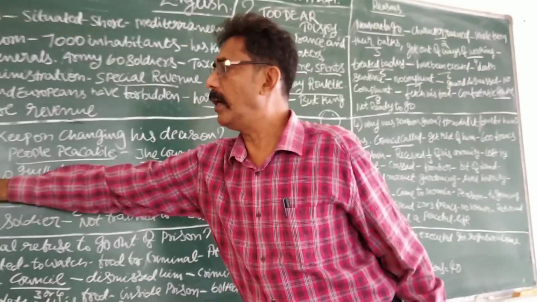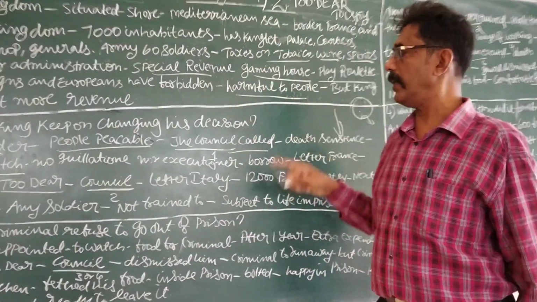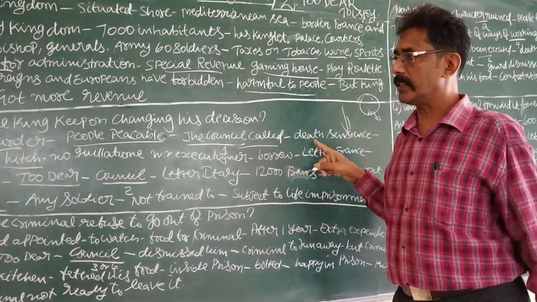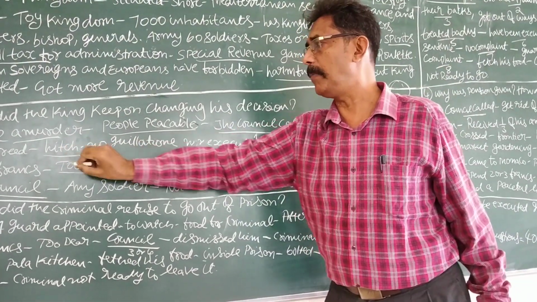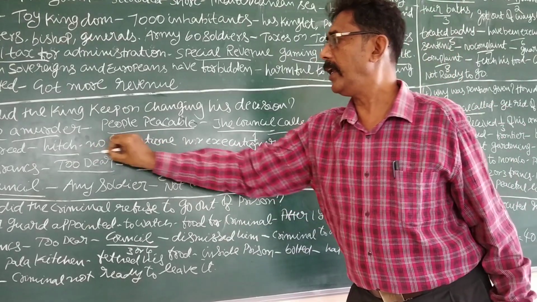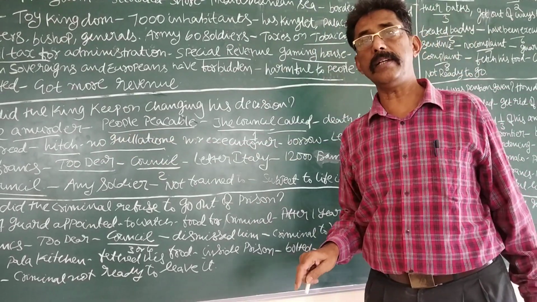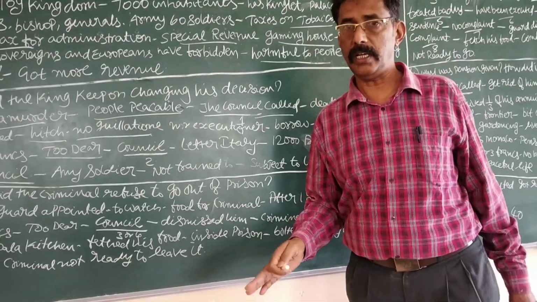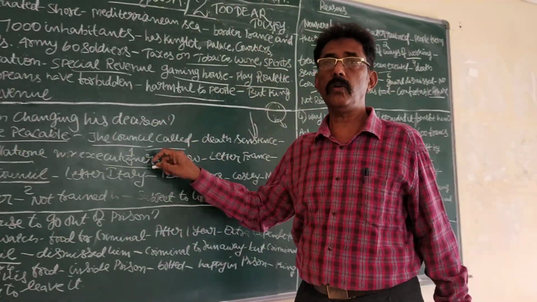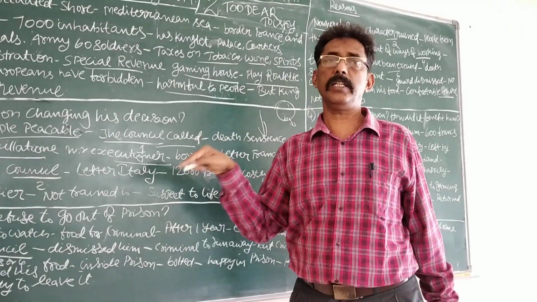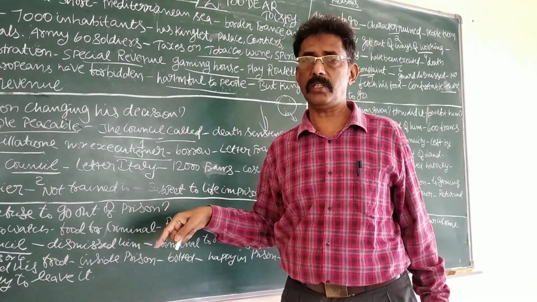But there was one problem to execute this death sentence. Here I have mentioned hitch, H-I-T-C-H, which means problem. What is the problem? There was no guillotine. Guillotine means what? Cutting machine. There was no guillotine nor executioner. Who is to operate? One operator must be there, no, for this machine.